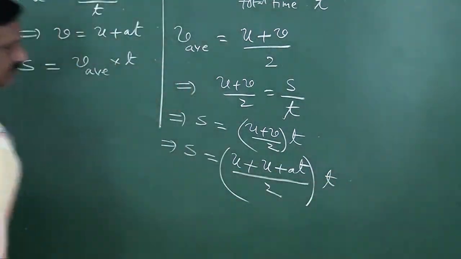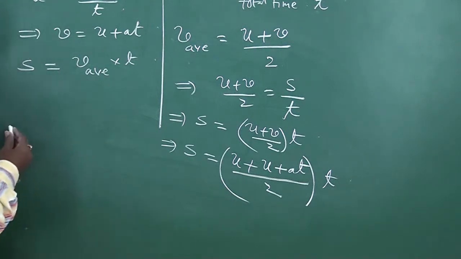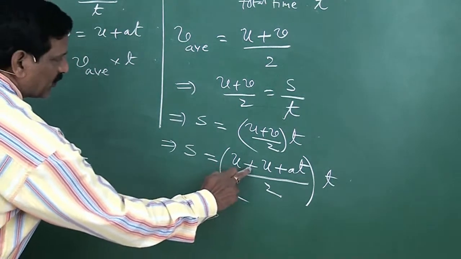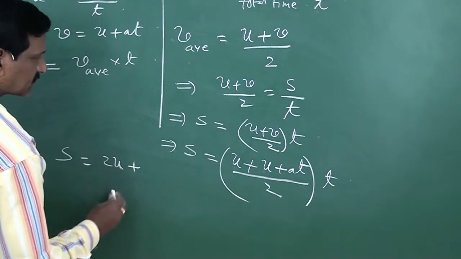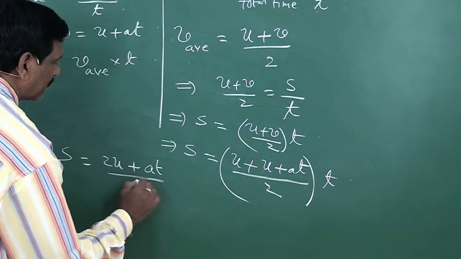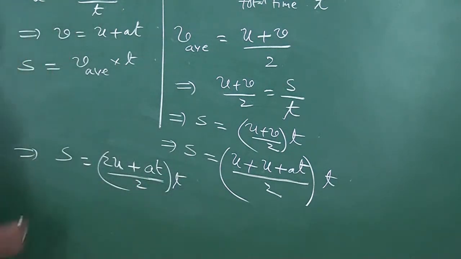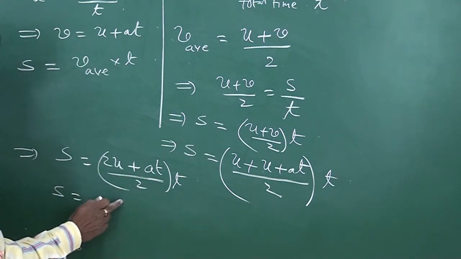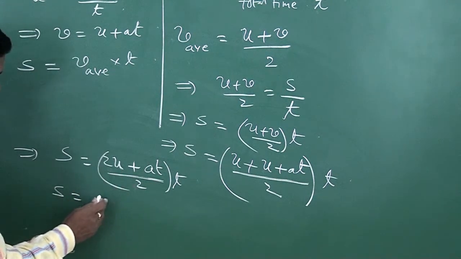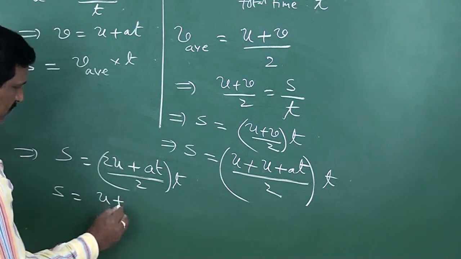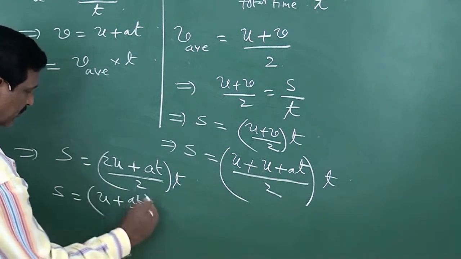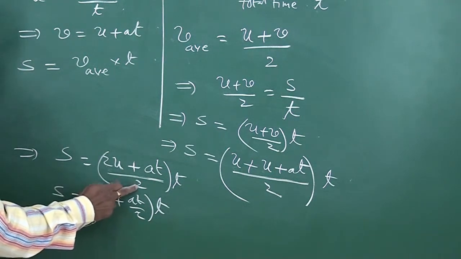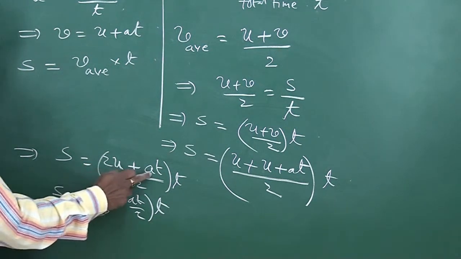Then s is equal to u plus u, 2u plus at by 2 into t. You can cancel out 2u by 2, then it becomes u plus at by 2 into t.